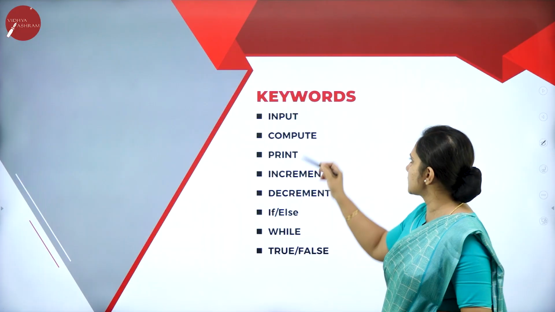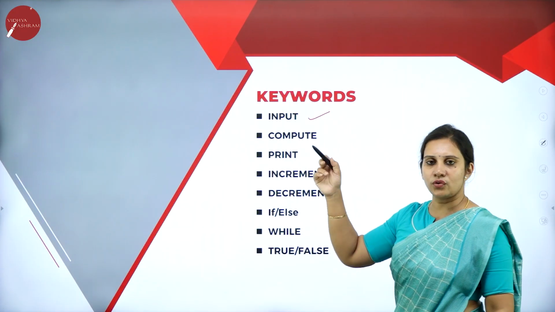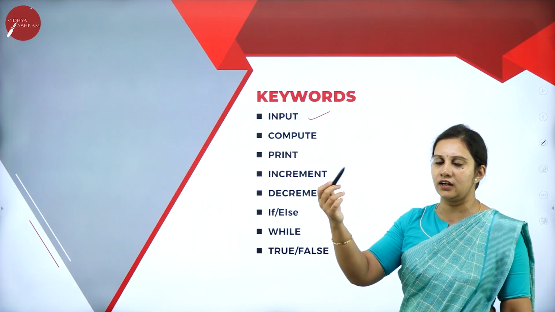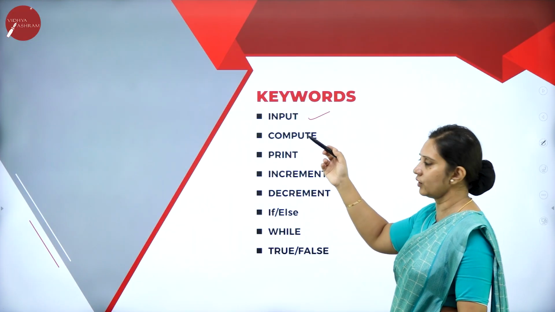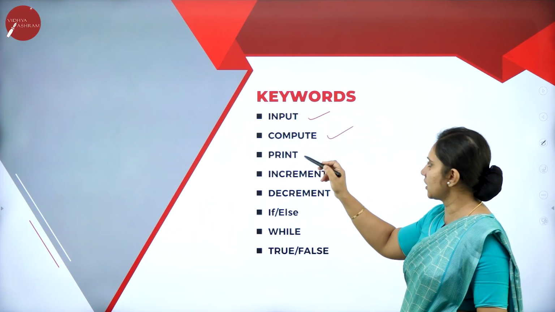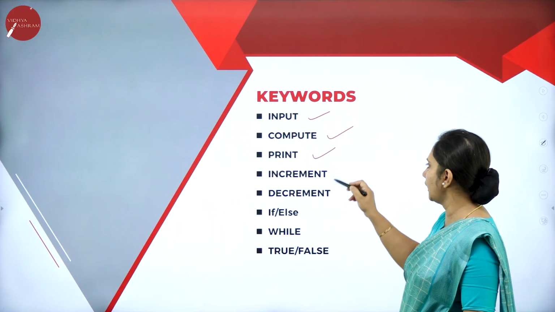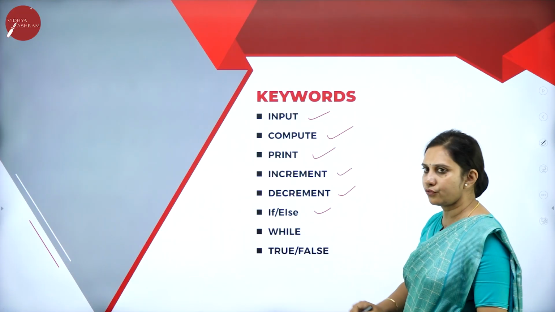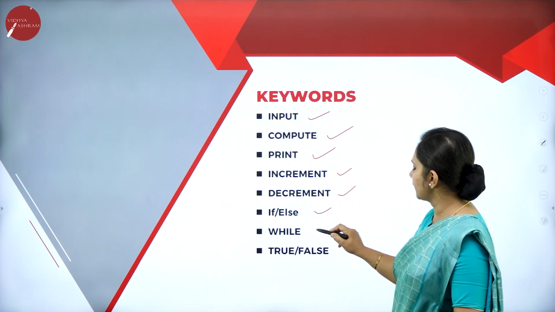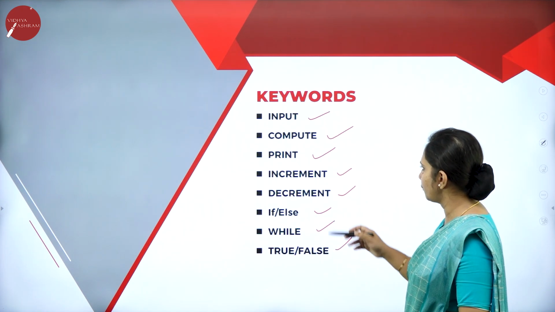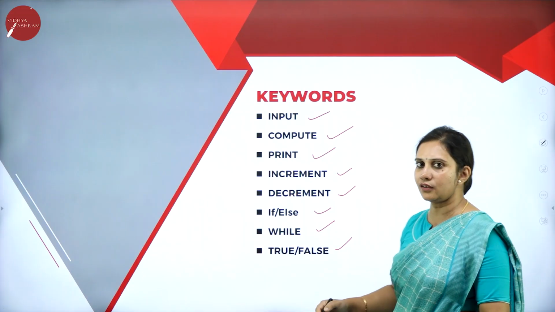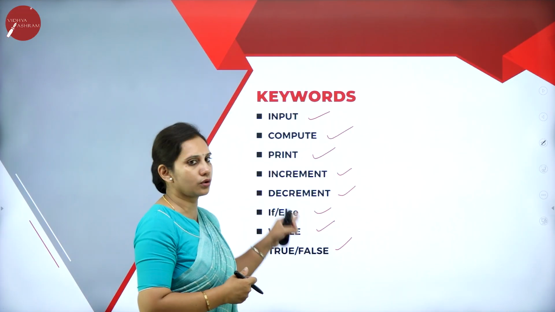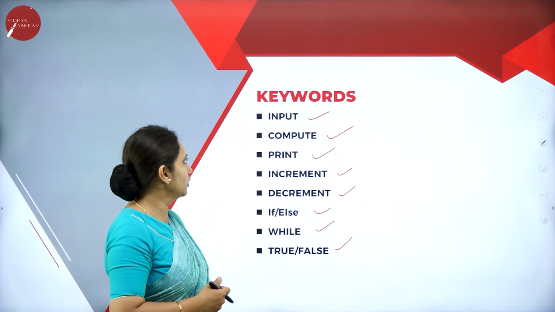So what are the keywords we will be using in the pseudocode? We will see keywords like input, which is for inputting numbers or variables, or reading a variable. Compute is for processing, print for the result, increment and decrement are keywords. If and else are for flow control, and keywords like while, true or false. So these are some of the set of keywords you will be learning in this chapter. These are the pseudo keywords we will be using.